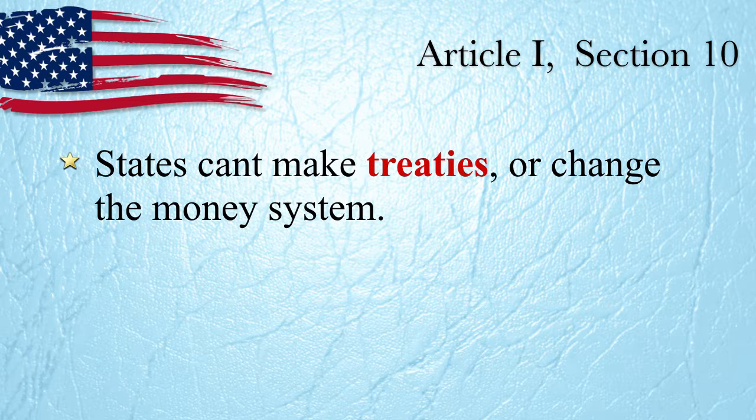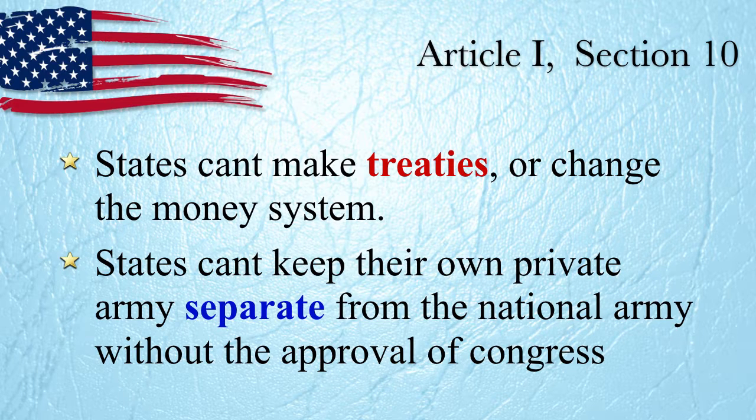All right, last couple of lines here. States can't make treaties or change the monetary system, the money system, right? They can't make treaties. They can't change the money system, but the Congress can do that. Here's another one. States can't keep their own private army separate from the national army without the approval of Congress. Congress has to authorize them to do that. Mainly, I think this is because we don't want people rising up to separate or to pull away from us. We want to protect our borders.